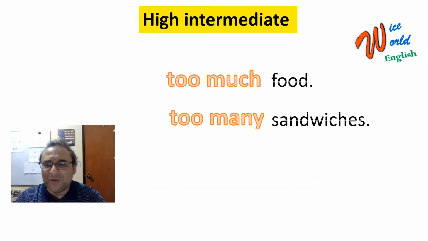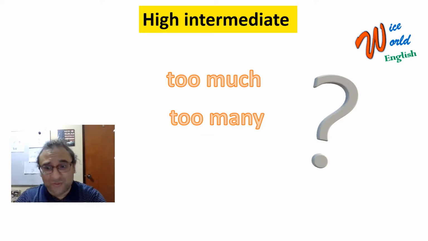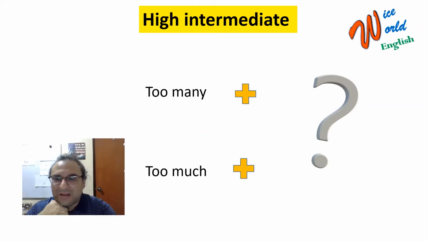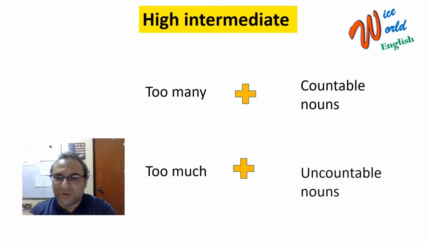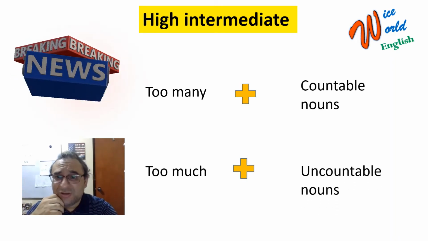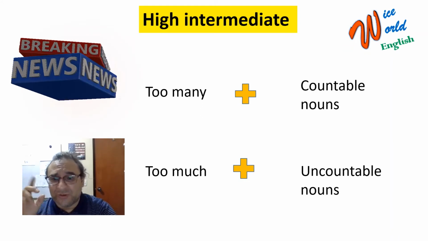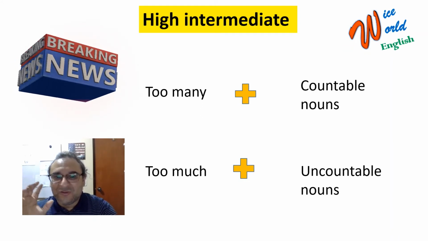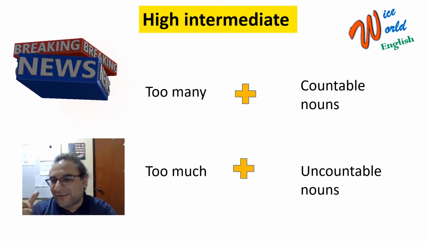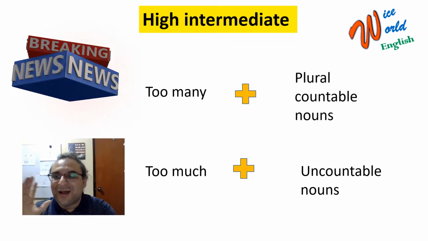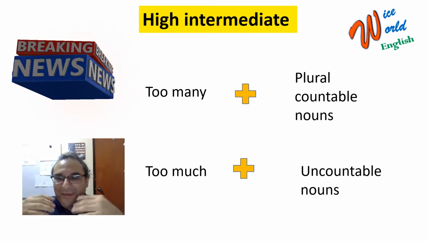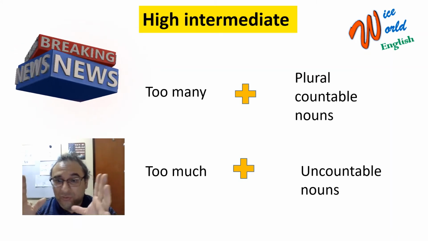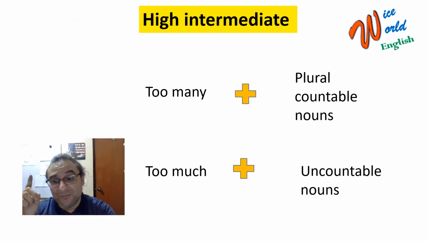Now the question is, when do we use too much and too many? Obviously, I suppose that you remember maybe from school or your classes that too many is with countable nouns and too much is with uncountable nouns. That is actually 90% correct, because we need to clarify that too many is not only for countable nouns, but with plural countable nouns. Okay, plural. So you have to keep this in mind, like pens, toys. Countable nouns but in plural.